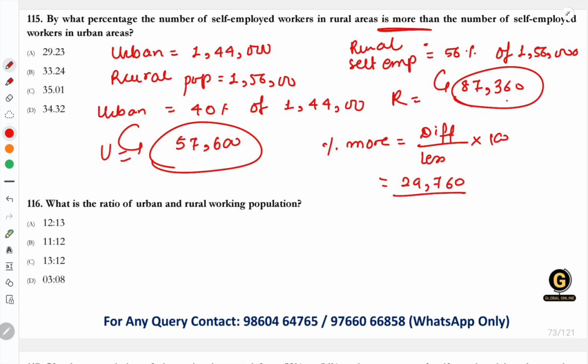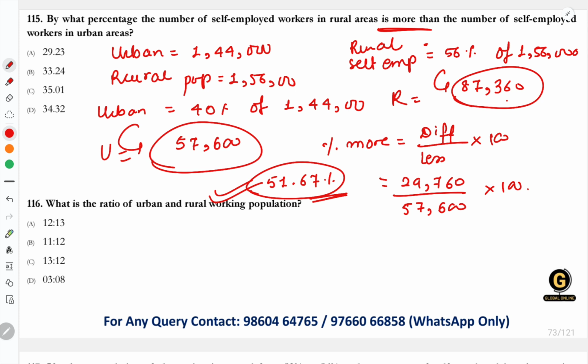Divided by the lesser value. What is the lesser value here? 57,000 is lesser than 87,000. Into 100. So if you solve, you will get the correct answer for this given question, which is 51. This is the correct answer for the given question over here.